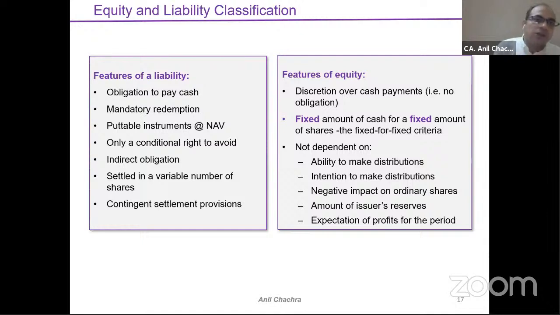But in terms of preference shares or bonds, we need to check all the things. The second is mandatory redemption, right? If preference share redemption is on a mandatory basis, you have a contractual obligation to pay, and that will be covered under the liability part. Next, the putable instrument. What is a putable instrument? There are two parties: the issuer, who is issuing the shares or financial instruments, and the holder, who is holding the shares. Under the putable instrument, the holder has a right to put the shares back to the issuer, so that the issuer can't avoid paying the money to the holder. That will be your financial liability.